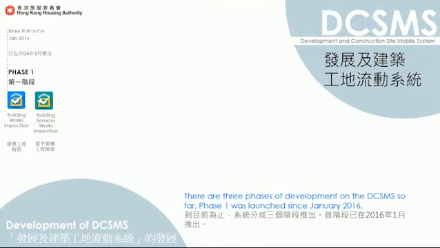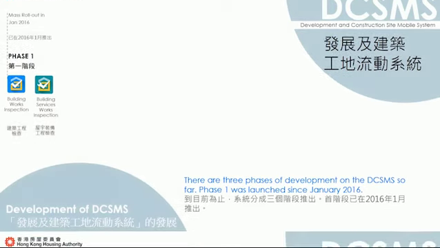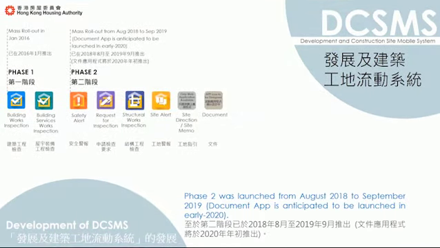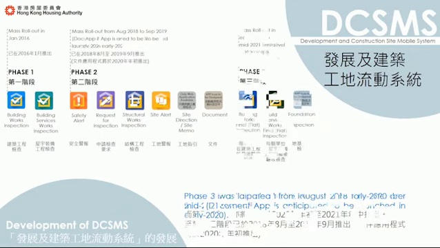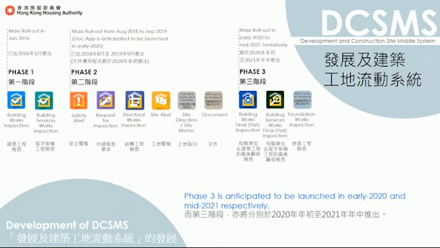There are 3 phases of development on the DCSMS so far. Phase 1 was launched since January 2016. Phase 2 was launched from August 2018 to September 2019. Document app is anticipated to be launched in early 2020. Phase 3 is anticipated to be launched in early 2020 and mid-2021, respectively.